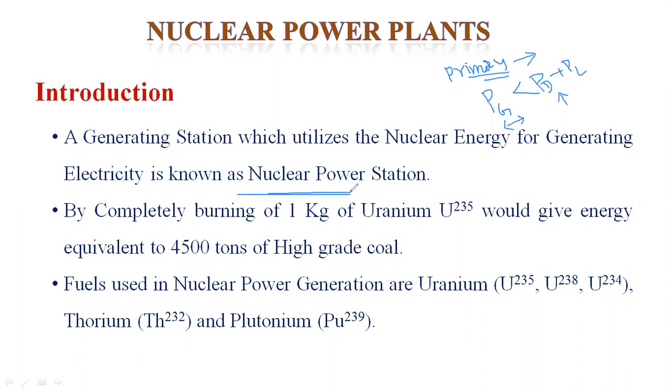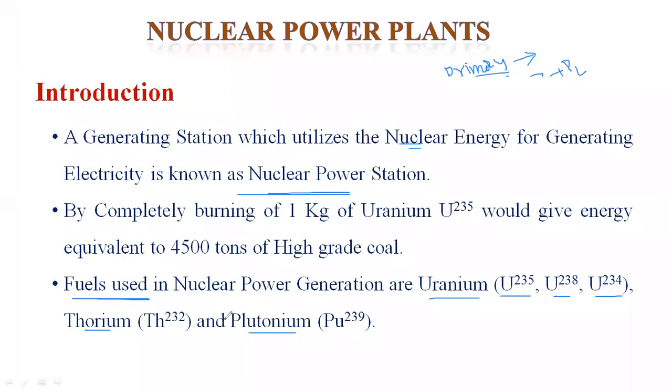Here, nuclear energy means the fuel we are using is uranium, thorium or plutonium. Generally, in the nuclear power plant, the fuels are represented as uranium 235, uranium 238, uranium 234, thorium Th232, and plutonium Pu239. But the fuel mostly preferred in nuclear power plants is uranium 235. Compared to the remaining fuels, its efficiency is higher and the fuel utilization is less.